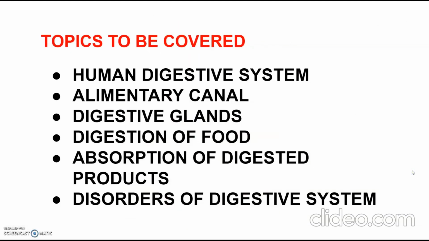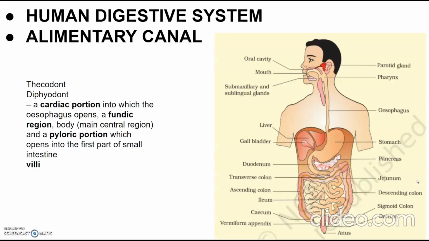Human digestive system consists of alimentary canal and associated glands. In this chapter we'll be dealing with these topics: human digestive system, alimentary canal, digestive glands, digestion of food, absorption of digested food products, and disorders of digestive system. So let's begin with the human digestive system. Let's talk about the alimentary canal first.